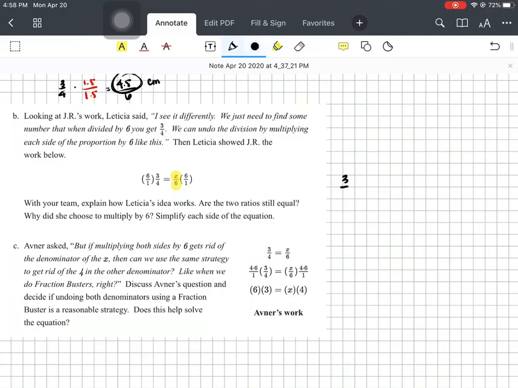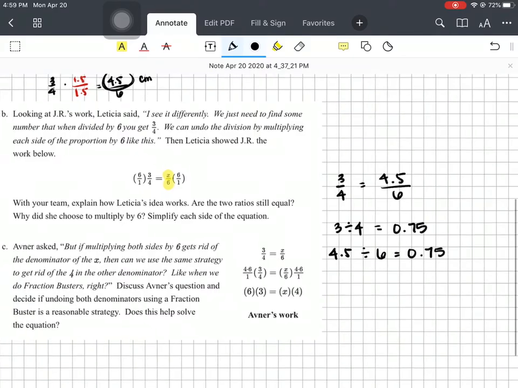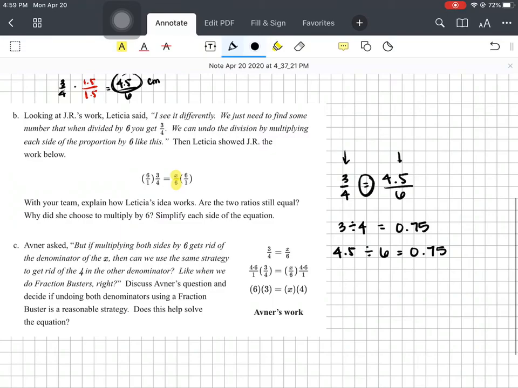So when we solve this, 3/4 equals 4.5 over 6. 3/4, when you divide, 3 divided by 4, what does this give you? This gives you 75/100. If I do the same thing, take 4.5 divided by 6, what does this give you? Also 75/100. Right? So that's how we know that our ratios are the same, that it's proportional, that these fractions are in fact equal, which is what we're trying to prove here.